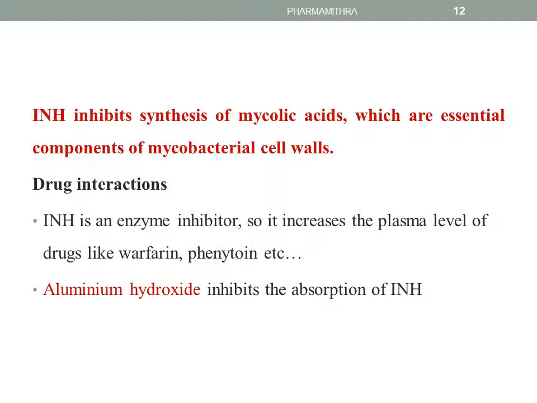Going to the drug interactions of isoniazid, isoniazid is basically an enzyme inhibitor, so it increases the plasma level of drugs like warfarin, phenytoin, etc. Note that aluminum hydroxide will inhibit the absorption of isoniazid. So while administering, ask whether any aluminum hydroxide products are being taken, which will inhibit the absorption of isoniazid.